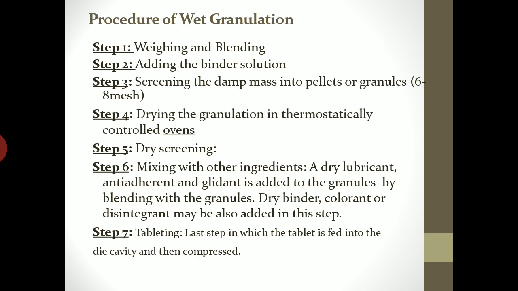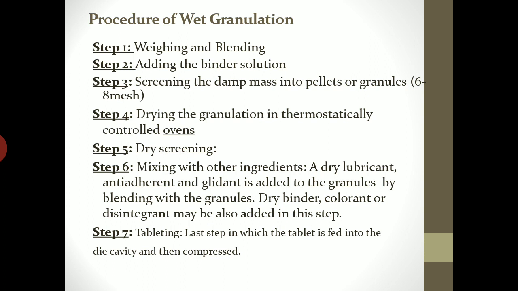Drying will be done in thermostatically controlled oven to the constant LOD, that is loss on drying. Next step is dry screening. So those large granules formed will be screened to 22 mesh held over 44 mesh, so that the size reduction can occur.